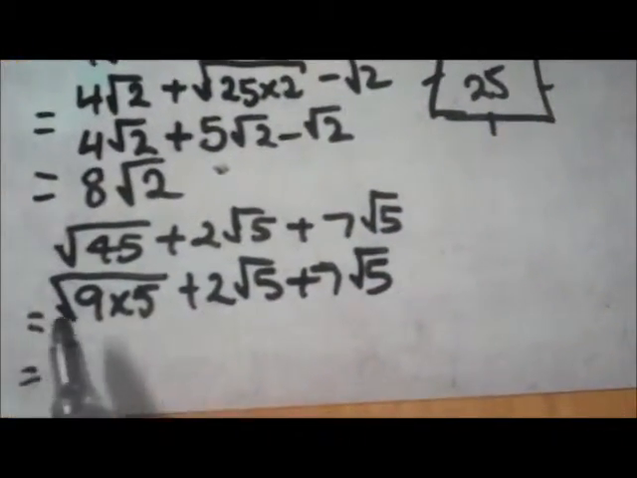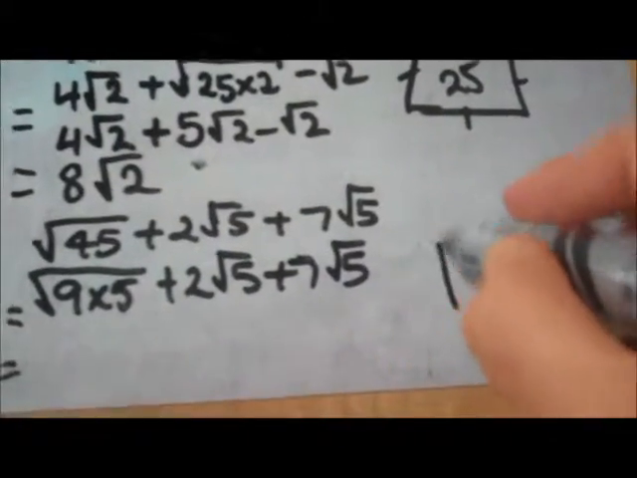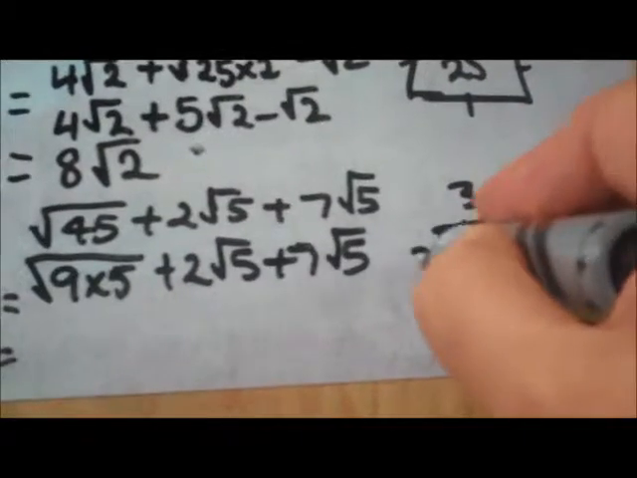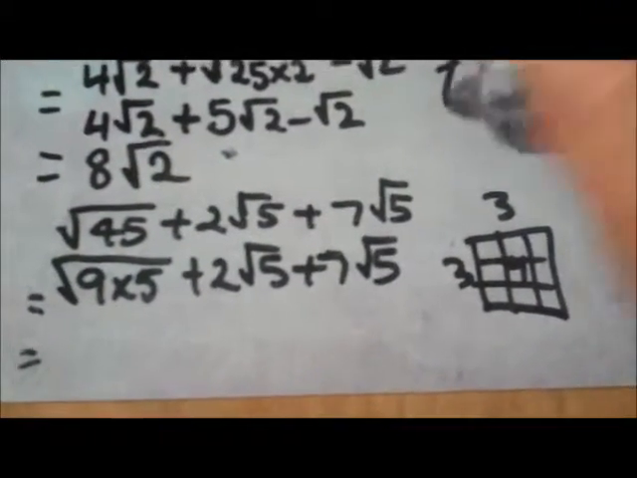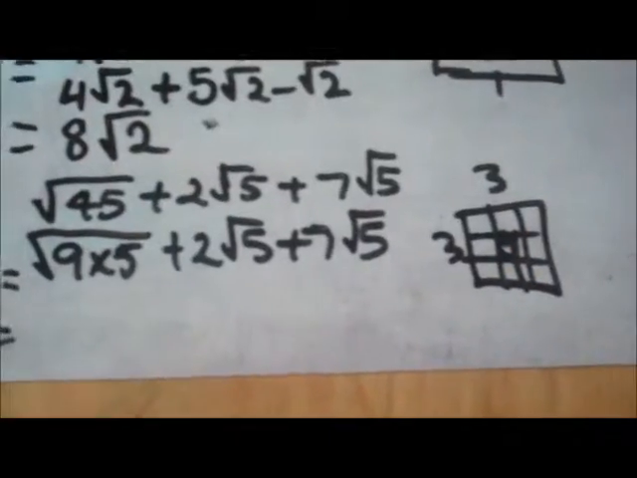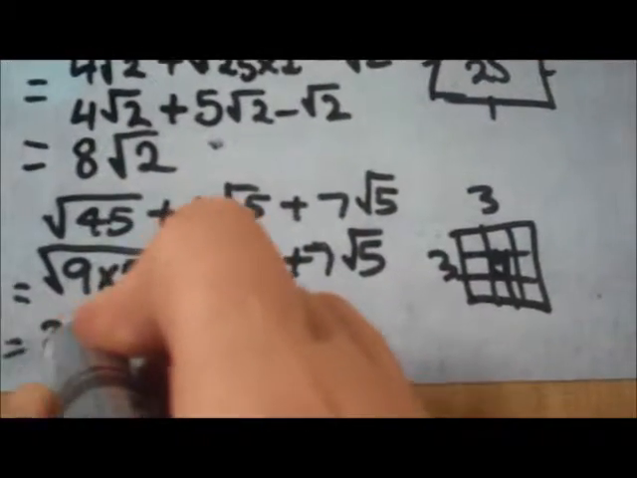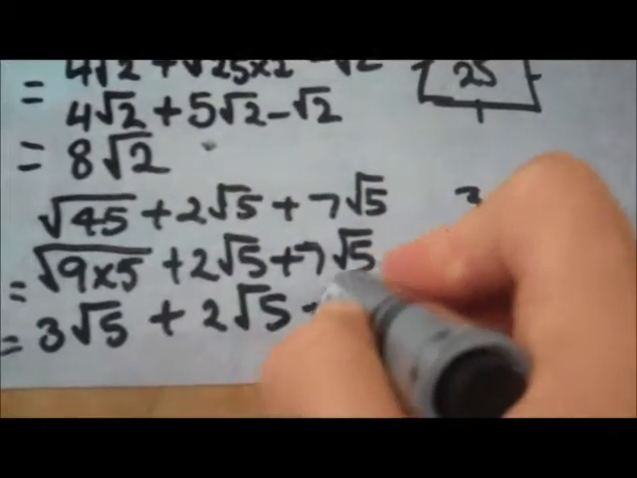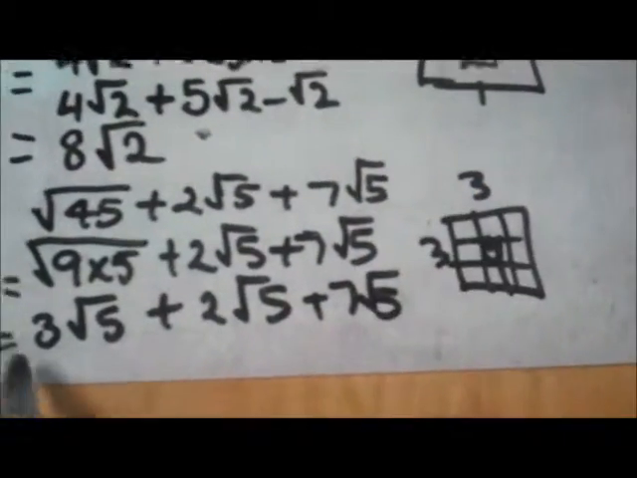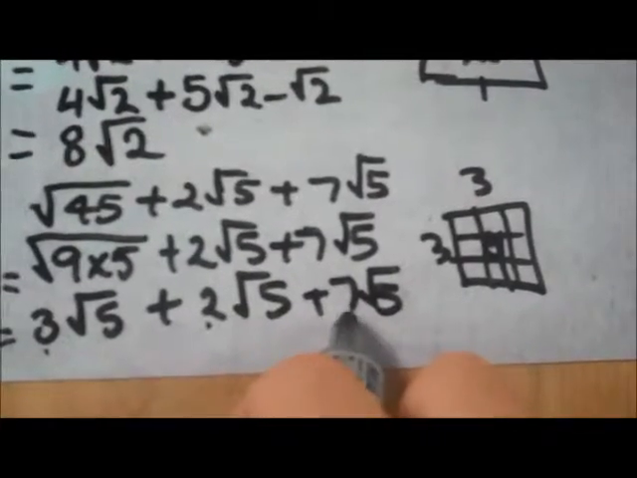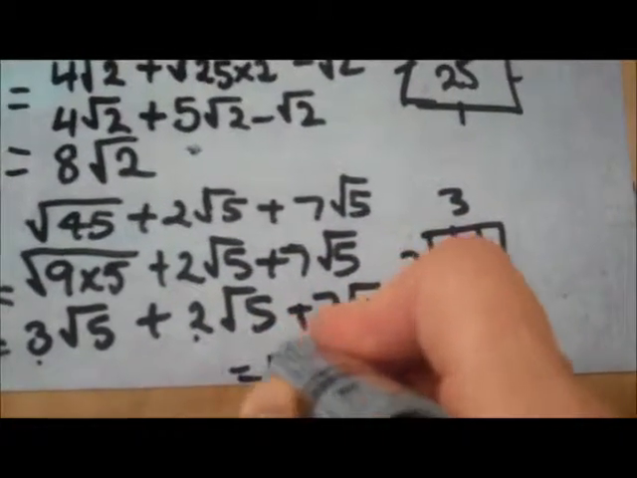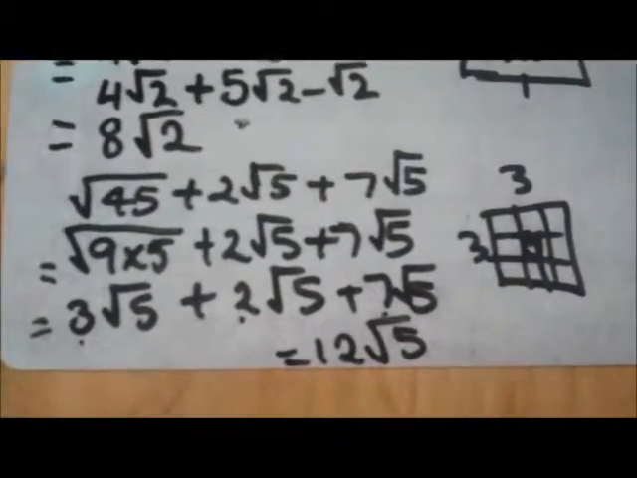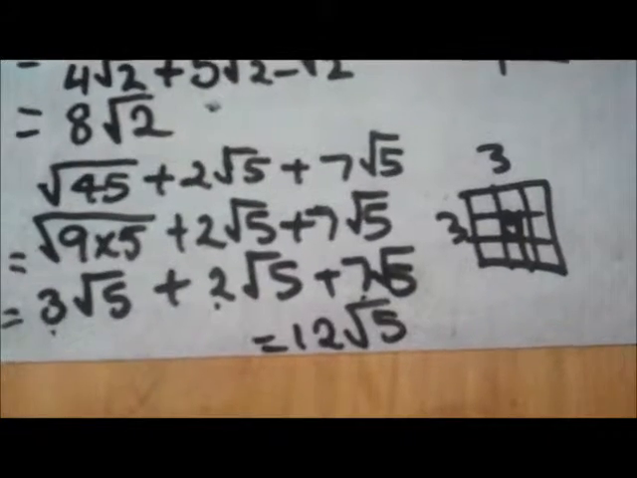Now I can say, okay, what is the square root of 9? Well, the square root of 9, if I had an area of 9, the side length would be 3. So this is actually 3 root 5 plus 2 root 5 plus 7 root 5. 3 and 2 is 5, plus 7 is 12, so that actually equals 12 root 5. Any of these you can check on your calculator, so feel free.